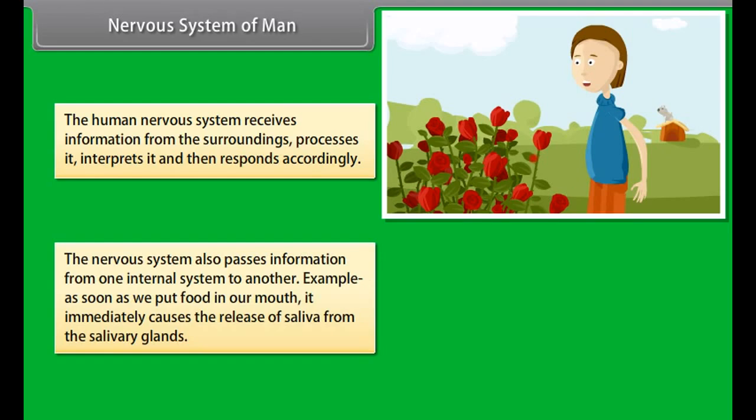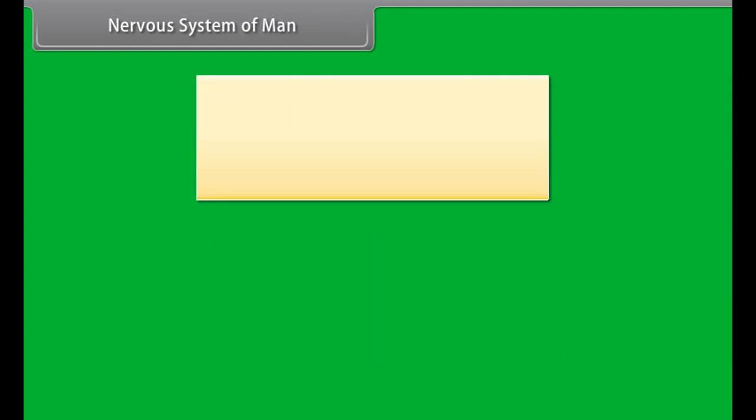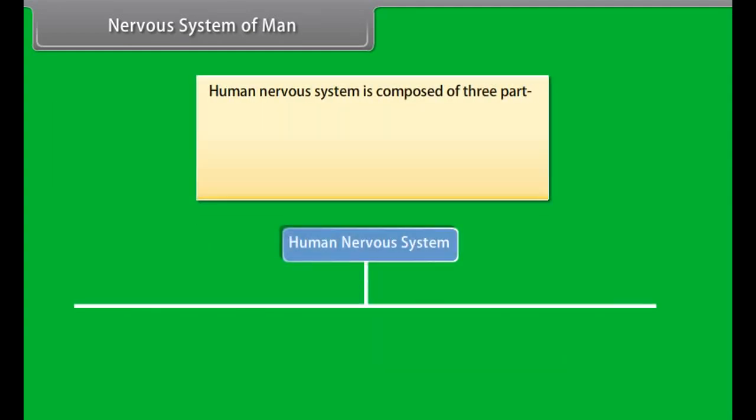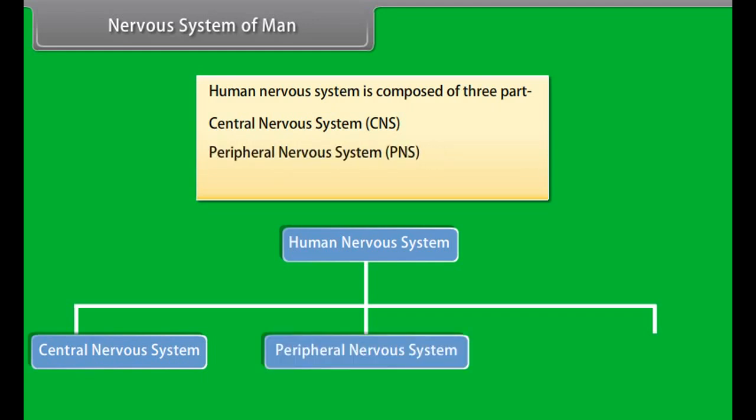The human nervous system receives information from the surroundings, processes it, interprets it, and then responds accordingly. The nervous system also passes information from one internal system to another. Example, as soon as we put food in our mouth, it immediately causes the release of saliva from the salivary gland.